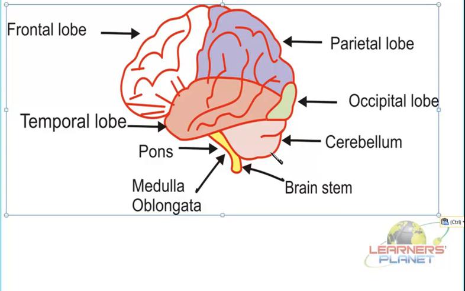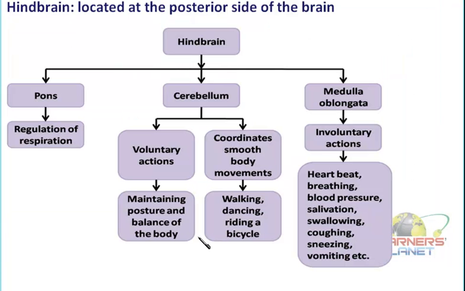So cerebellum is present towards the posterior side. In front of it there is a slight lobular structure. This lobe is here known as pons, and below that there is the presence of the medulla oblongata. And each part is having its own important function. What those important functions are? Let us find it out.